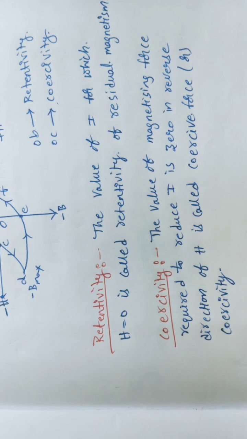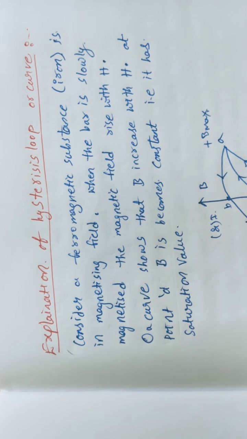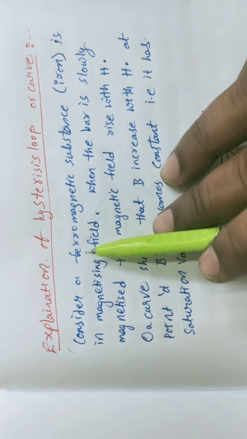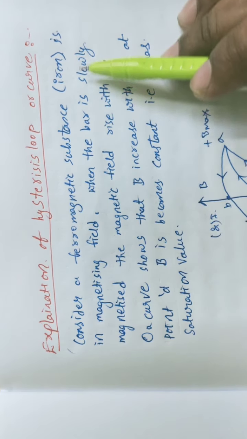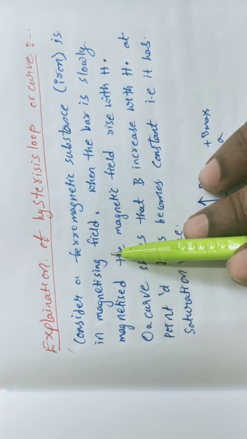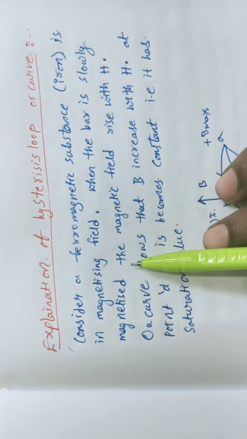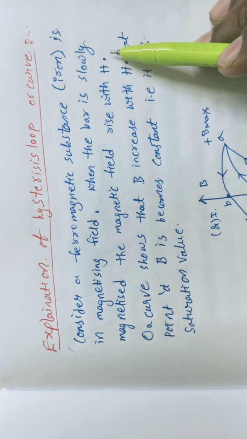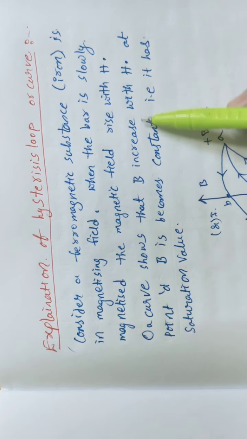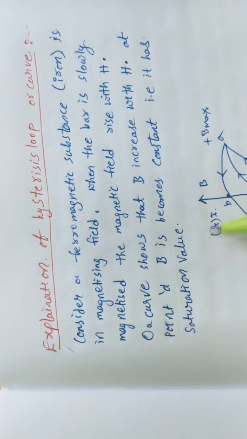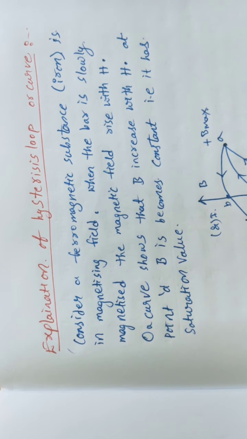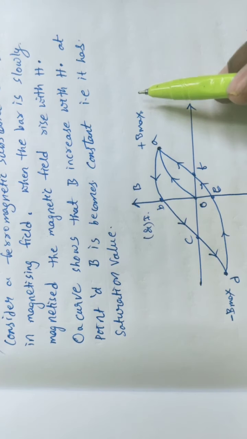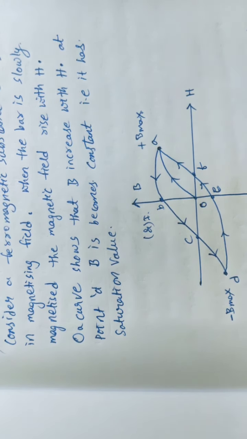Okay students. The explanation is already given, but once again recalling the explanation of the hysteresis loop or hysteresis curve. Consider a ferromagnetic substance, iron, in a magnetizing field. When the bar is slowly magnetized, the magnetic field rises with H. This we know. The OA curve shows that B increases with H. At point A, B becomes constant, which is the saturation value. At this point A, B becomes maximum. Is it clear?